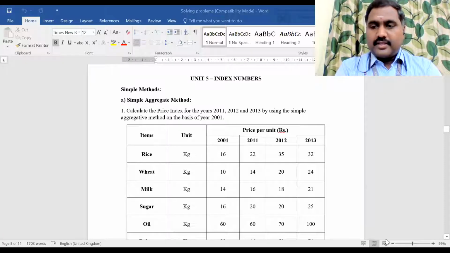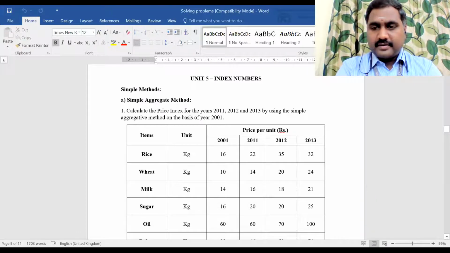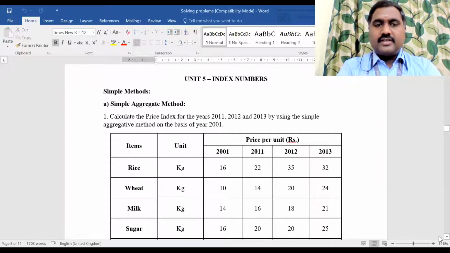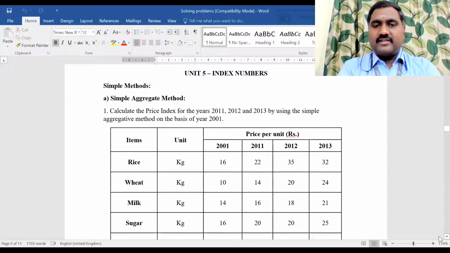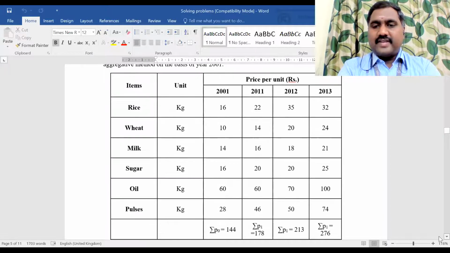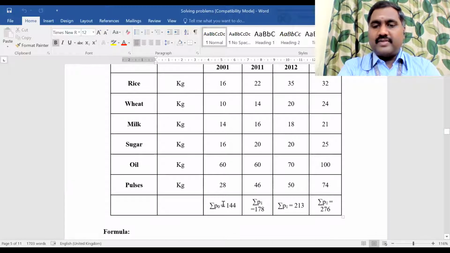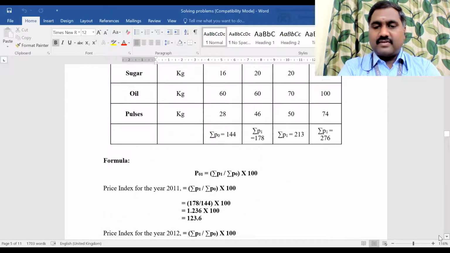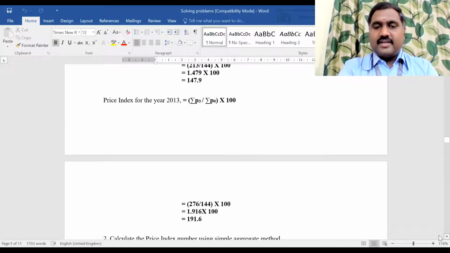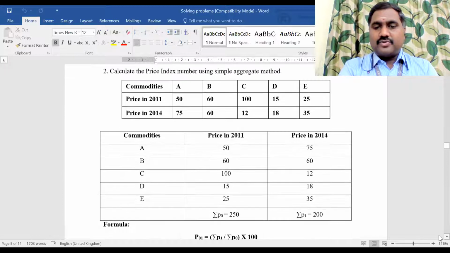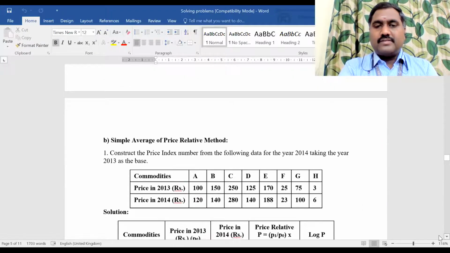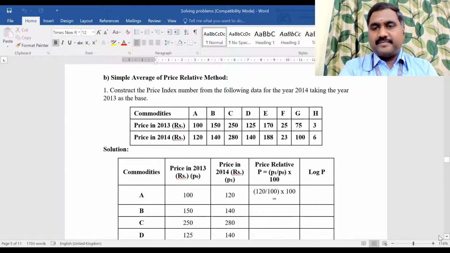Okay. I think you can view the Word document, right? Yes. So this is the first method we worked out, right? Simple aggregates. We added all the values and divided with the base here and got the value here, right? And similarly, the second problem also. Okay. Now we are going to work out the second method, which is called the simple average of price relative method.